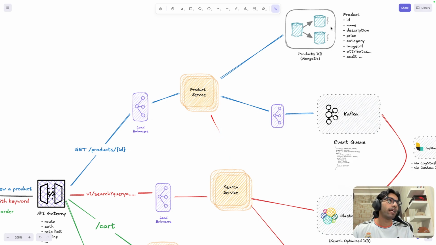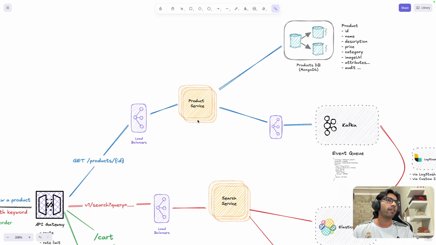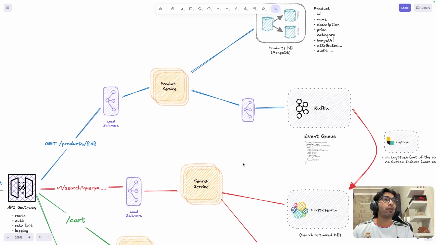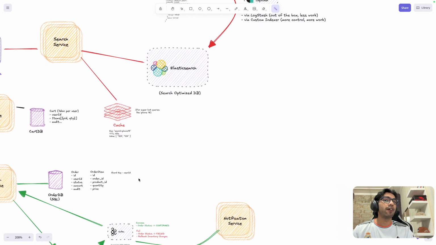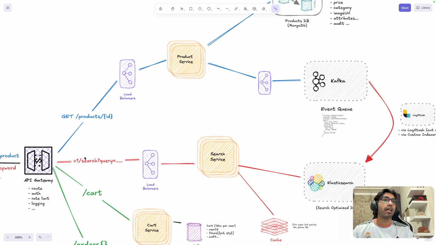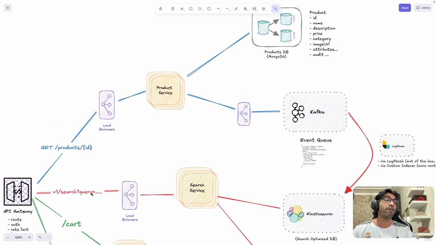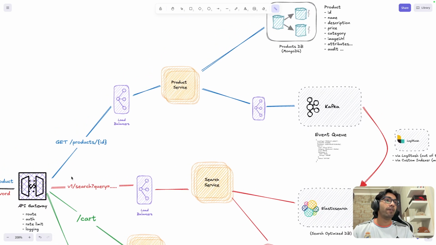Either the search service could get all the products and then do a scan, or in the naive approach, it goes directly to the product service, and the product service scans through all the names or descriptions. It will look for all the names which have iPhone in them, or maybe on the category it will see that this is the iPhone category and then fetch that. But the con is that it is a whole DB scan, which is a very costly operation. So we don't want to do that.